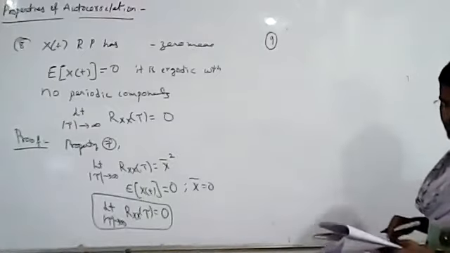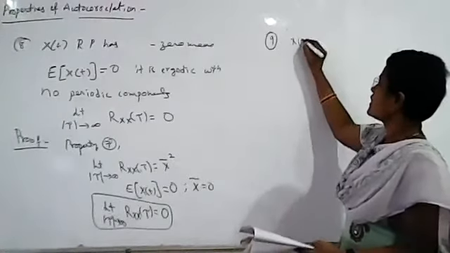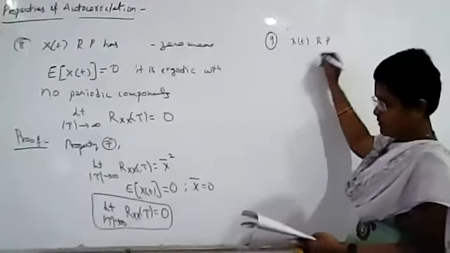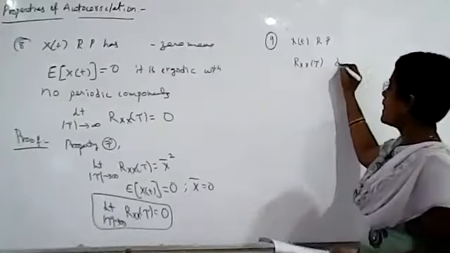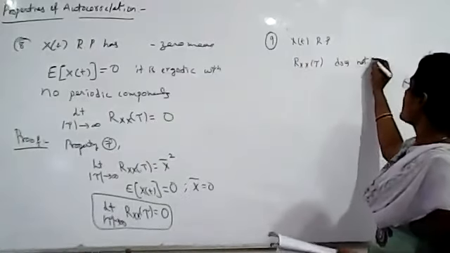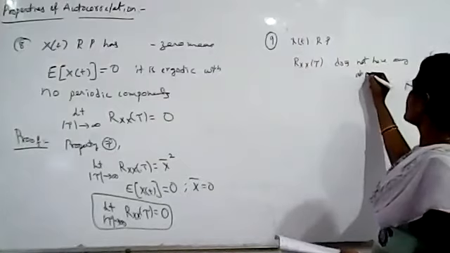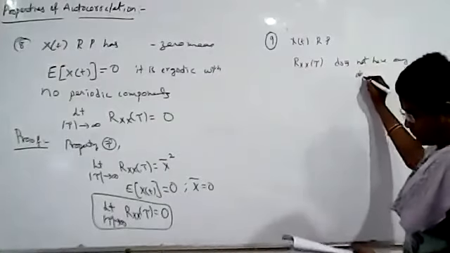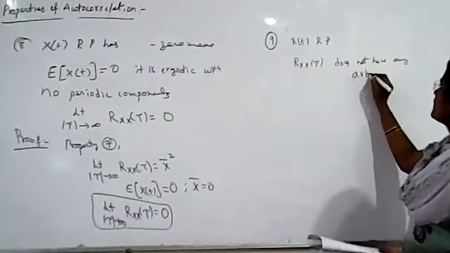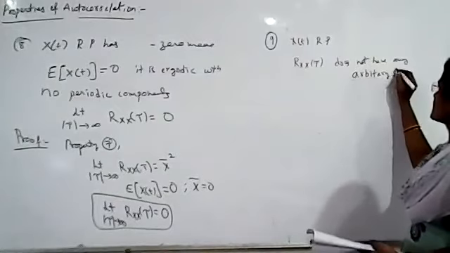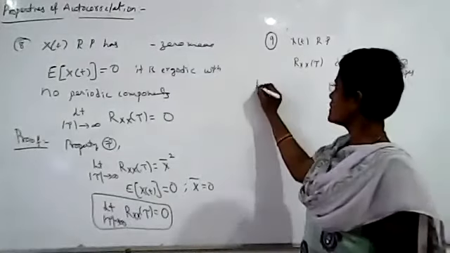The ninth property says that the autocorrelation function of a random process x of t, that is Rxx of tau, does not have any arbitrary shape. This is our ninth property.